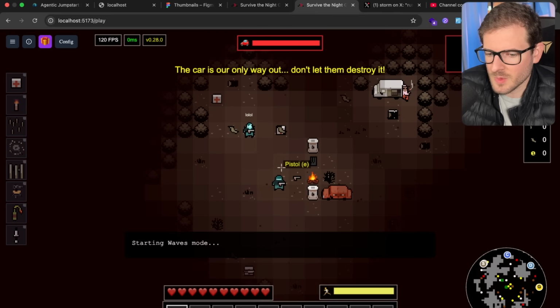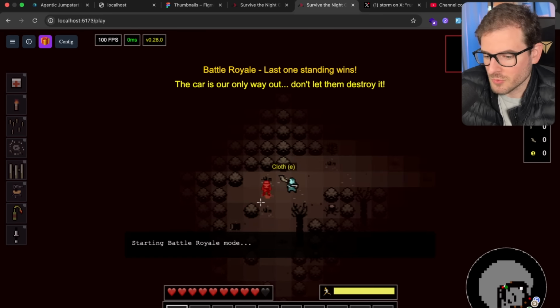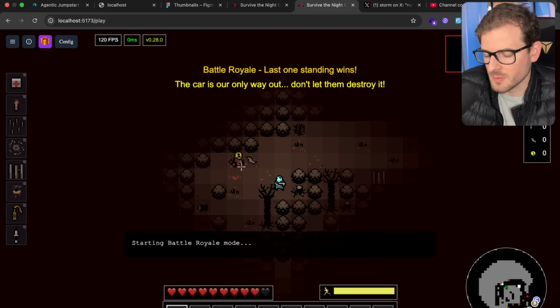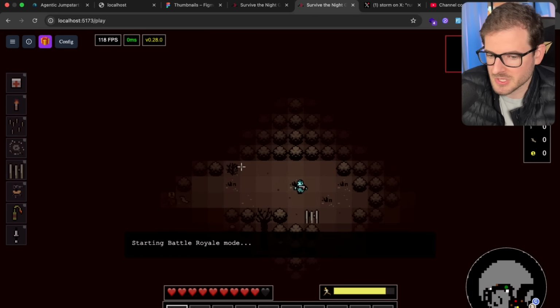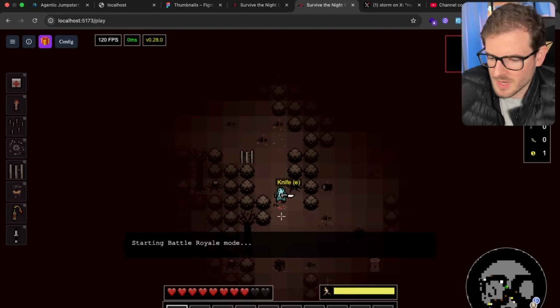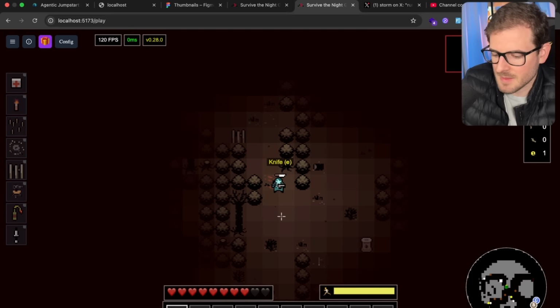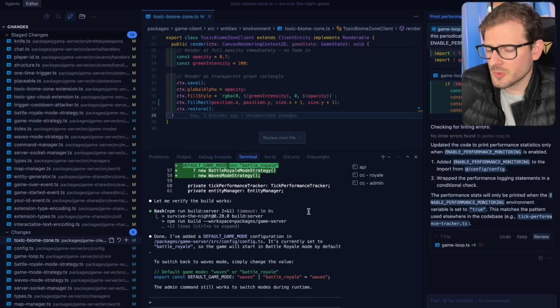Okay, so to demo that, we are in the current mode of waves, and if I just say /mode royale, it switches us to a battle royale mode where I can go around and kill all the other players, and when the players die, it basically restarts back in the royale mode. So this was a couple of prompts in Claude Code. It basically went through and created an interface and a strategy pattern so I can switch out my game modes whenever I want. And then I had to go through and fix a couple things.